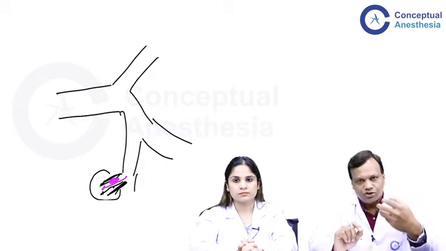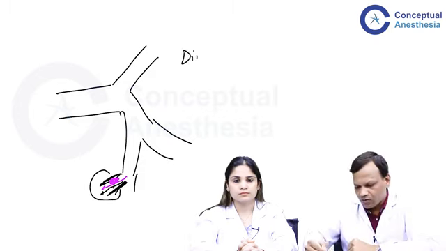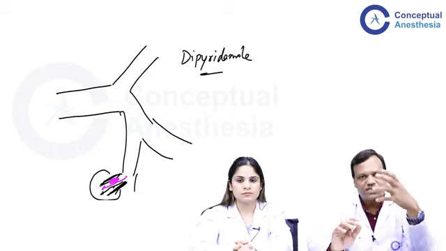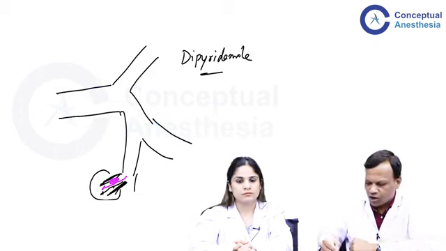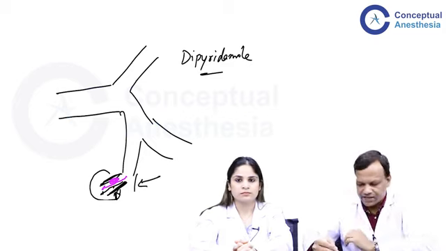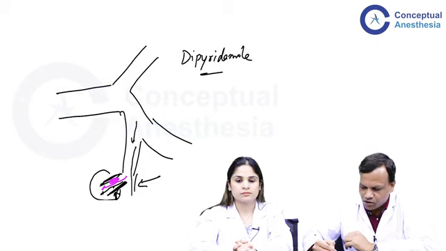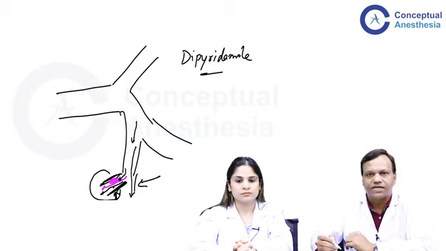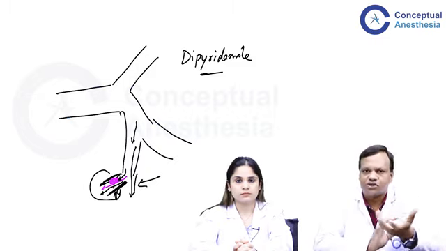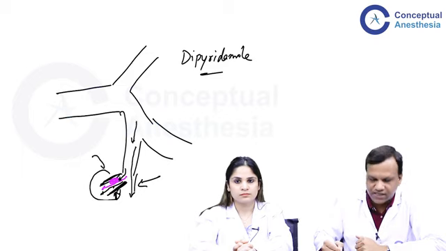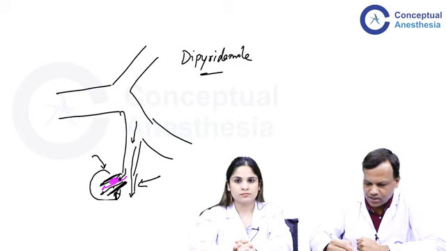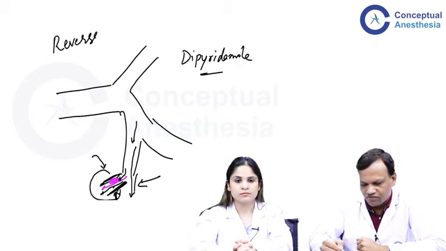So isoflurane, or one drug which has been banned now, not used for this purpose, is dipyridamole. It was used earlier. These drugs cause dilation of a normal blood vessel more than the ischemic blood vessel. So when a normal blood vessel dilates, more of the blood which is coming here will be diverted to the normal area and even less will come to this area. So the risk of ischemia will further increase in this area. That is known as coronary steal phenomenon, also known as reverse Robin Hood phenomenon.